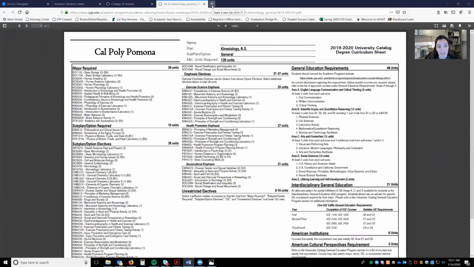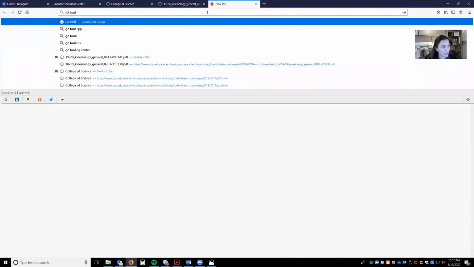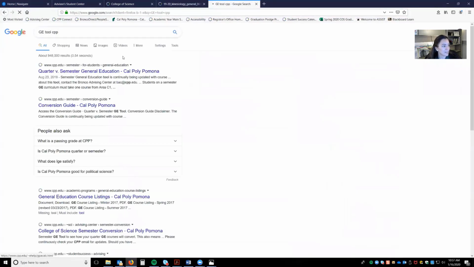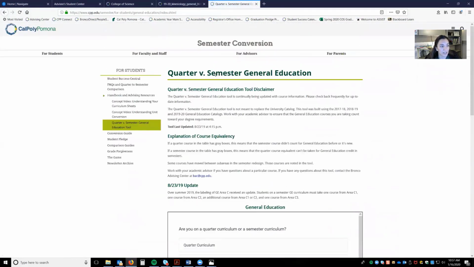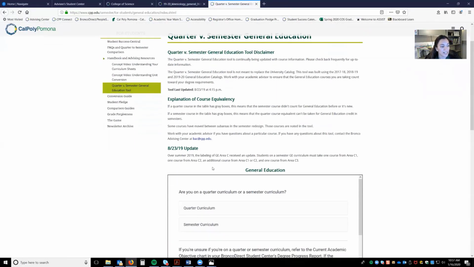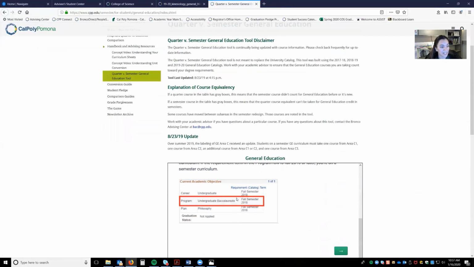Just like there are differences in curriculum sheets, there are differences in GE patterns. So if you are a quarter student, I would recommend using the GE tool. So this is a great tool. Again, you can just Google GE tool and say you're on the quarter curriculum. And again, we know how to view that. We know to look at the top of our degree progress report.